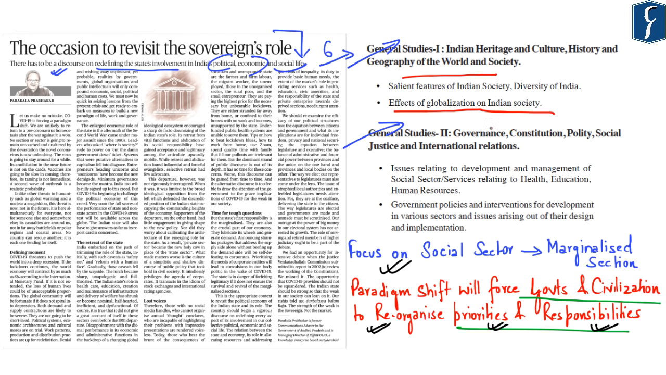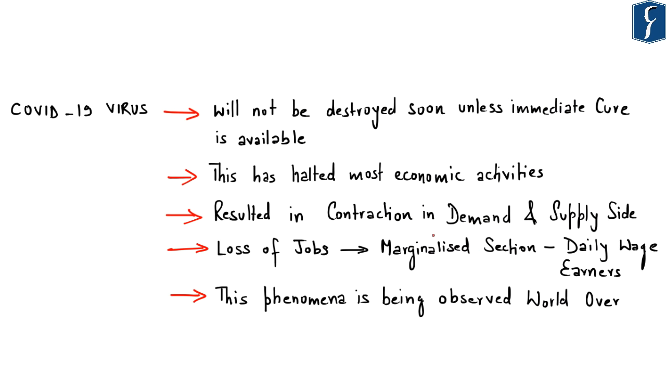And under GS paper 2, it primarily gets covered under the aspect of governance with respect to issues relating to development and management of social sector or services relating to health, education, etc., and also government policies and interventions for development in various sectors. Now, this article highlights that the COVID-19 virus is not going to be destroyed anytime soon unless an immediate cure is available, which is very unlikely.